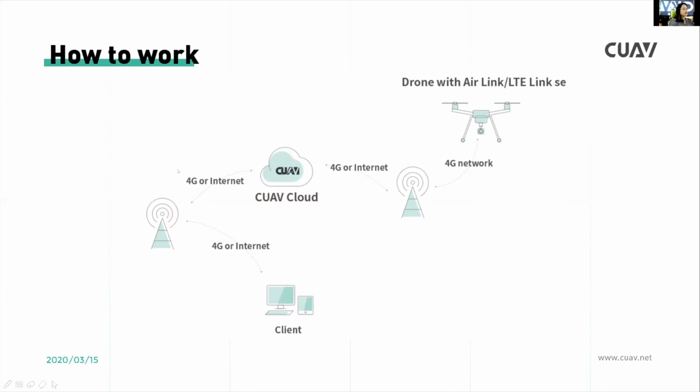Then we can get the data and video in Mission Planner, and the customer can log in to their account to get the data and videos at any time. Here we can see CUAV Cloud can show the details from this client.